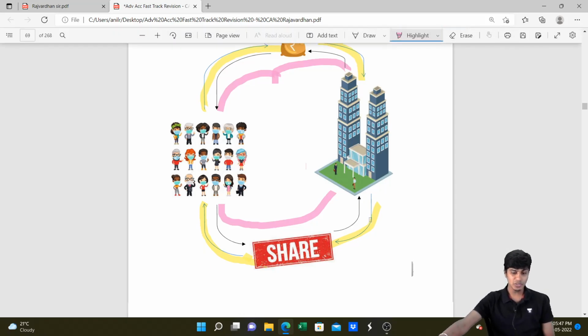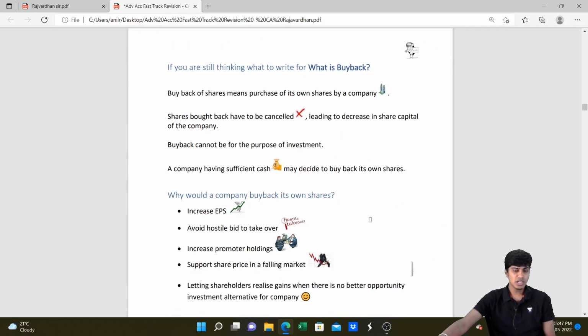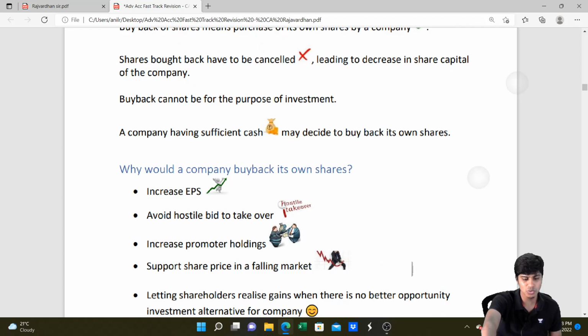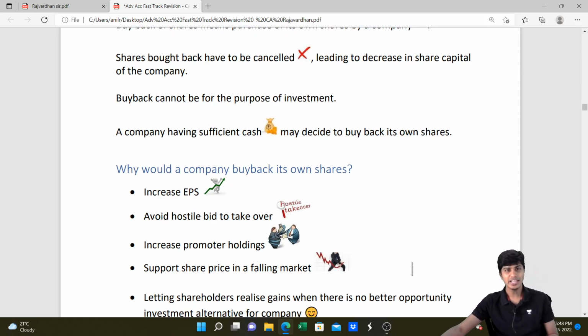So why does the company do this? There are a lot of reasons why the company would go for this. First, to increase the earnings per share. You might have done this in financial management: EPS, or earnings available to equity shareholders divided by number of shares. Either we need to increase the profit or decrease the number of shares. Either increase the numerator or decrease the denominator. That's the way in which you can boost your earnings per share.